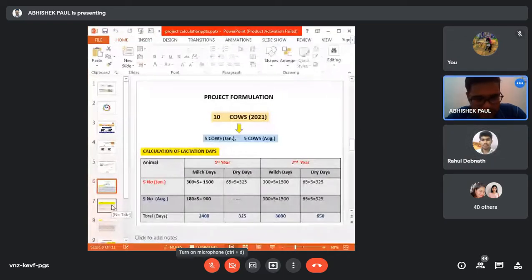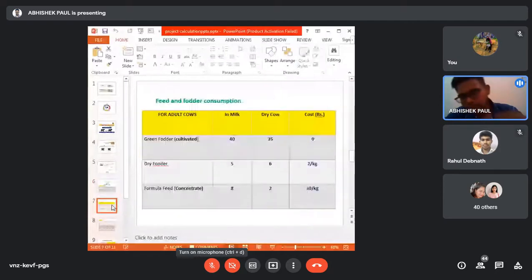1,300. Very good. So now you see why we need to calculate this lactation chart, because as I already explained, there are two components: one is your fixed cost, the other one is variable cost. Under the variable cost, the cost of feed is very, very important to calculate. The feed cost is 60% of the cost for any kind of livestock farming, be it cattle, dairy, or poultry. It ranges between 60 to 70%. That's why calculating the feed cost is very, very important.